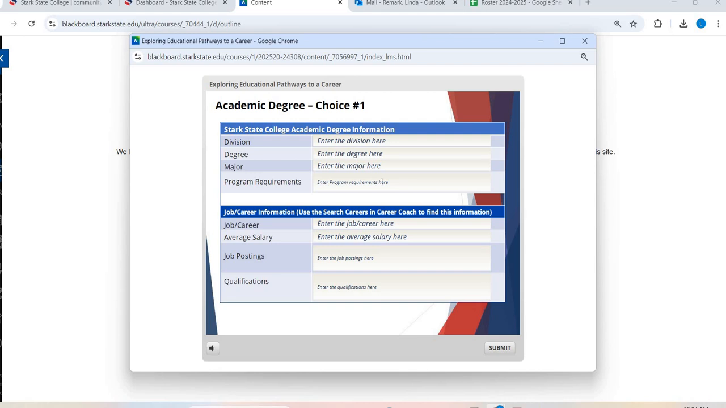You can do that for choice 1 and choice 2. The thing is here, you have to do 2 choices, your number 1 choice and then your number 2 choice. So where do you get this information? So let's go over here.